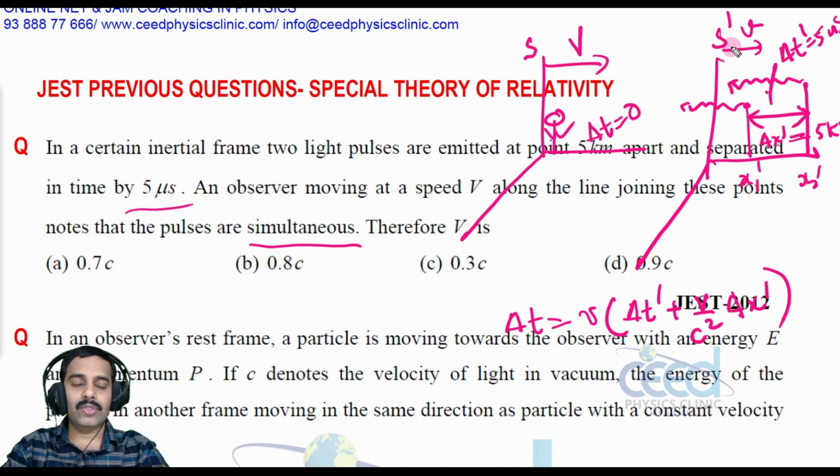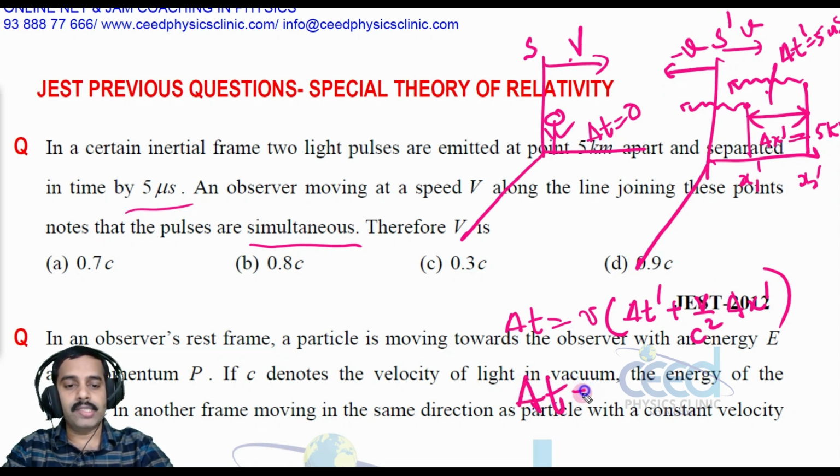So we can replace the situation: considering S at rest, S dash moves with a velocity minus v. So we replace v with minus v. Delta t is equal to gamma into delta t dash minus v by c square into delta x dash.